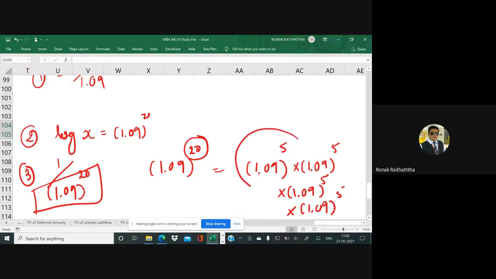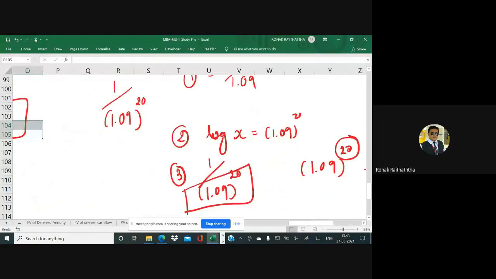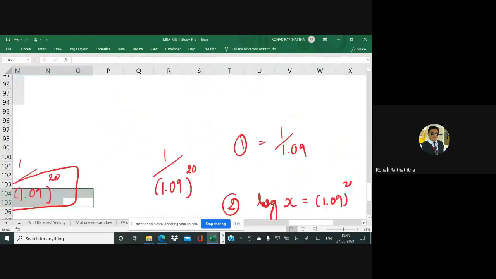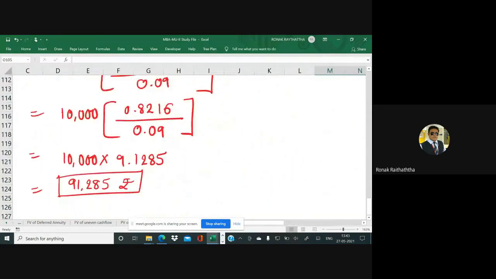So find it only for the one time. And whatever the answer you get, multiply that for 4 number of times. So you get one answer. And that will be the denominator. Divide 1 by the denominator. So you get the ultimate answer, which would be 0.1784 something.